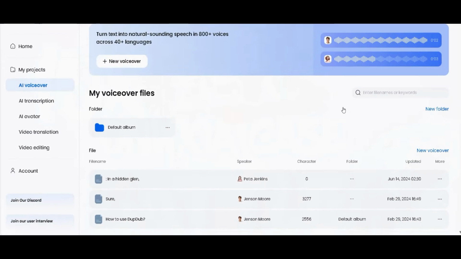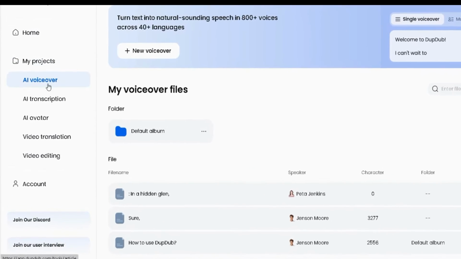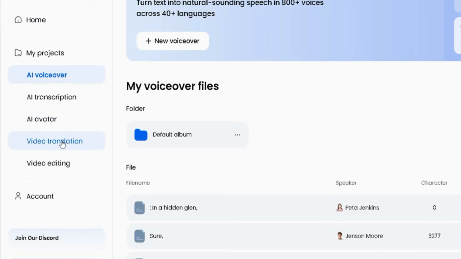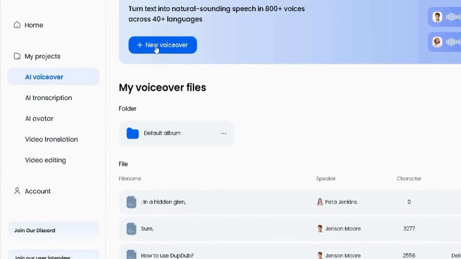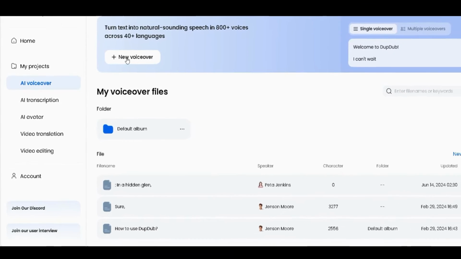For a high-quality voice, click the link in the description under this video to head over to this platform. This AI tool is popularly known for its high-quality voiceovers for creating videos like this. Also, this AI tool has AI voiceover, transcription, AI avatar, video translation, and video editing. For the sake of this video, we will be using the AI voiceover feature. Click on the new voiceover to start generating our high-quality voiceover.